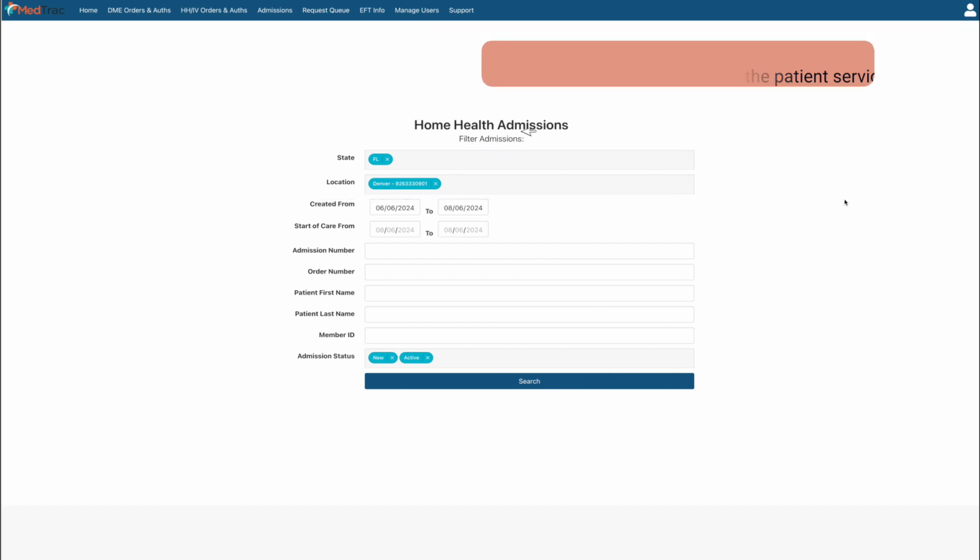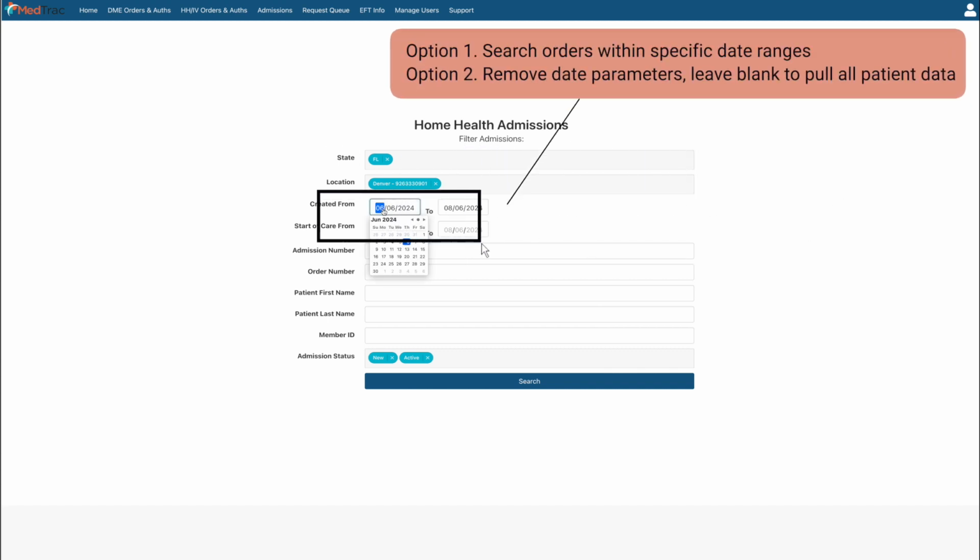Next, you can choose date parameters to further refine your search. Utilizing the Created From calendar, you can specify a date range to only display orders that were created within that time frame.